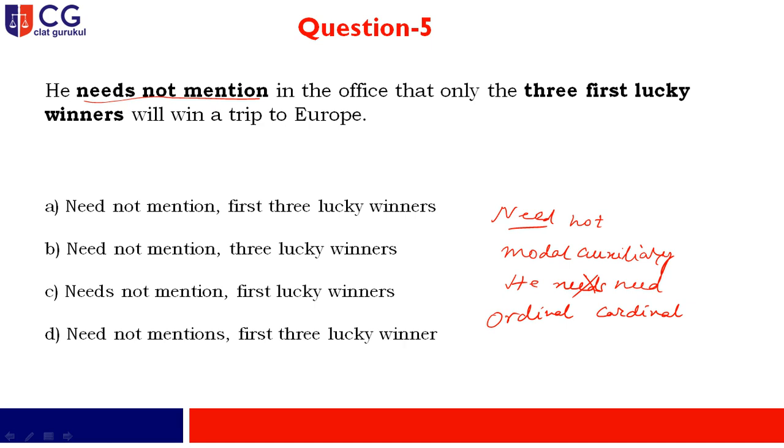And if in a particular sentence ordinal and cardinal numbers are both there, in that particular case you have to start with ordinal followed by cardinal. So ordinal will be placed at the beginning and after that it should be cardinal. So according to that rule, the sentence will be, he need not mention in the office that only the first 3 lucky winners will win a trip to Europe. Now if you go through the options, you find that in option A it is written, need not mention first 3 lucky winners, and that's what I am talking about.